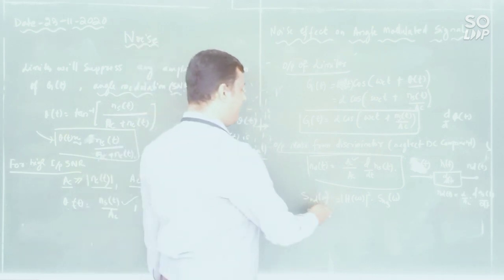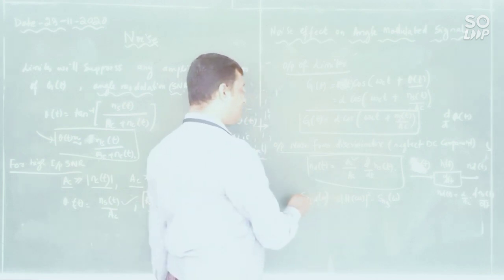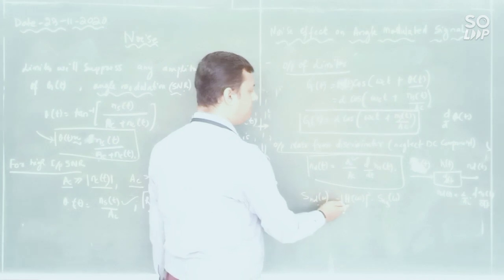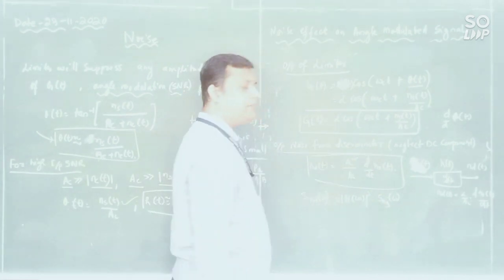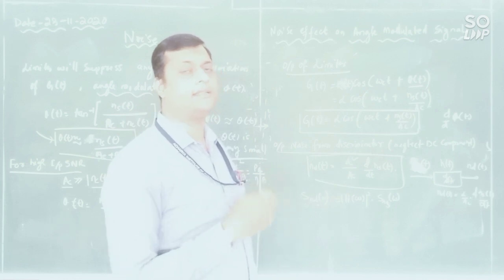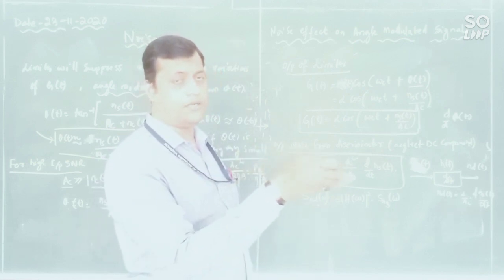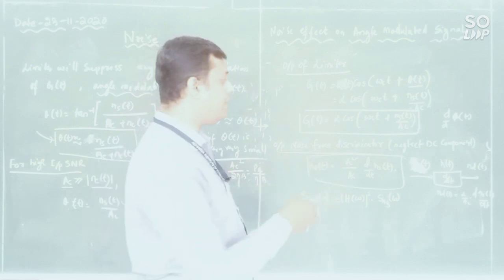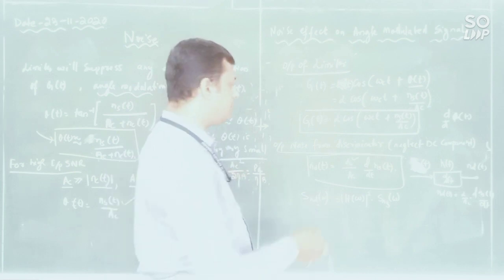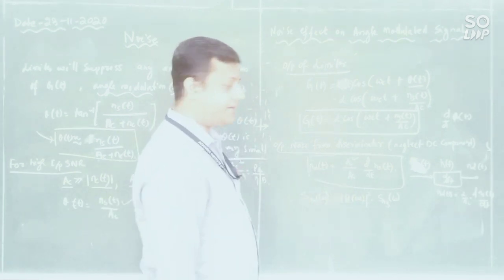So the power spectral density for output noise is equal to h of omega whole square into the input noise power spectral density. This relation comes under Parseval's theorem, which you have read in digital signal processing, and it is also discussed in signals and systems. Same relation I am using, it is a magnitude square.